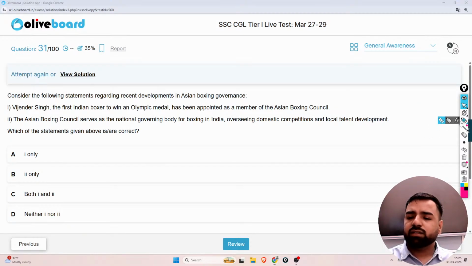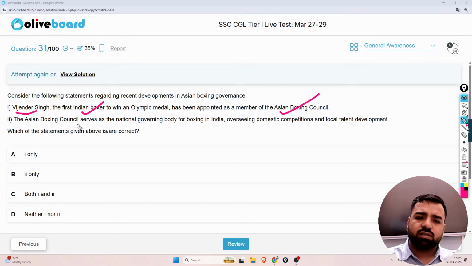The next is related to boxing. Consider the following statements regarding recent developments in Asian boxing governance. Vijender Singh, we are aware of, he is a very famous boxer. He won the medal in the Beijing Olympics, right? So he was the first Indian boxer to win an Olympic medal and has been appointed as a member of the Asian Boxing Council. That's totally correct, no doubt about it. The Asian Boxing Council serves as the national governing body for boxing in India.